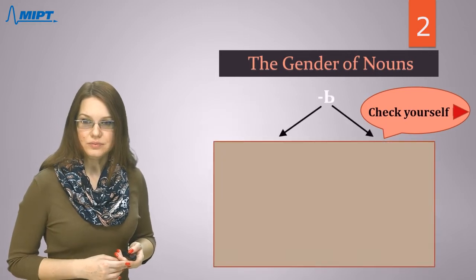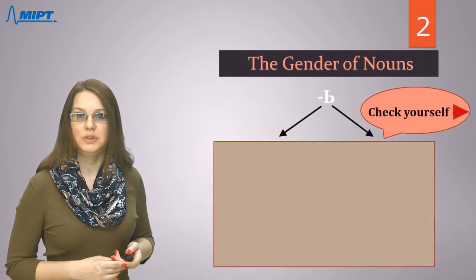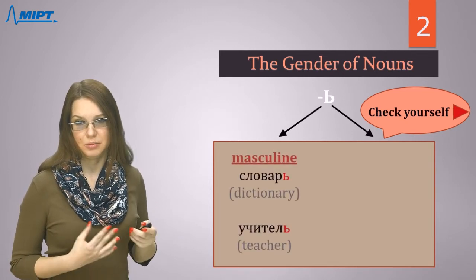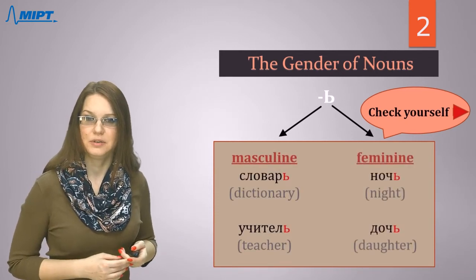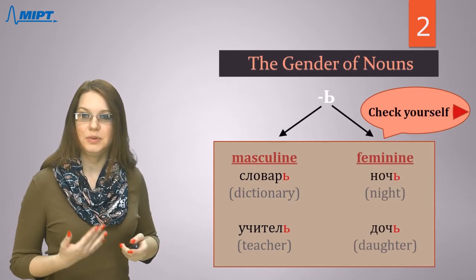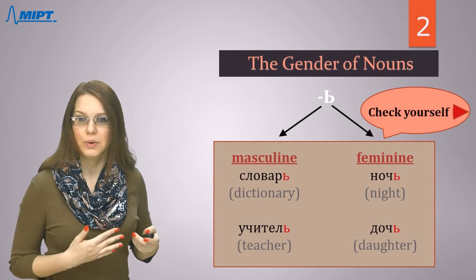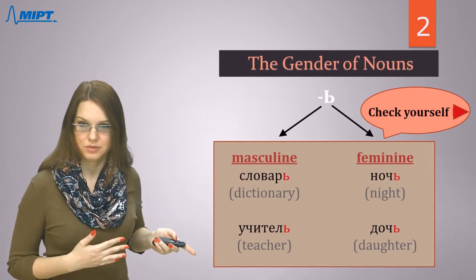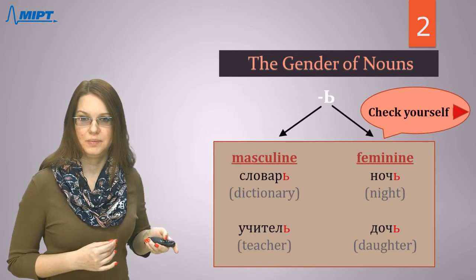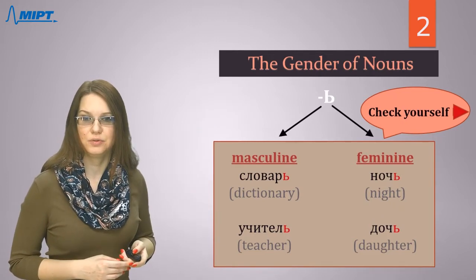So, the problem can be with the last letter soft sign, because it can be masculine or it can be feminine. Unfortunately, we cannot explain the logic why some nouns are masculine or some of them are feminine if they have the last letter soft sign.